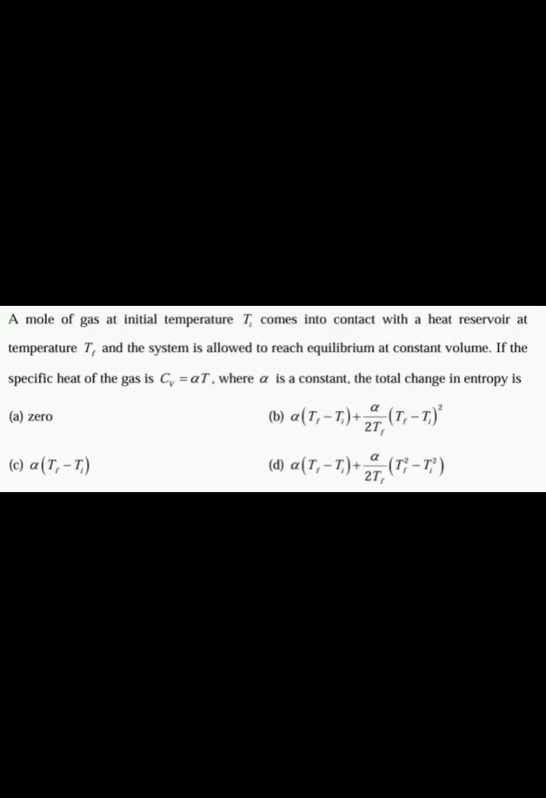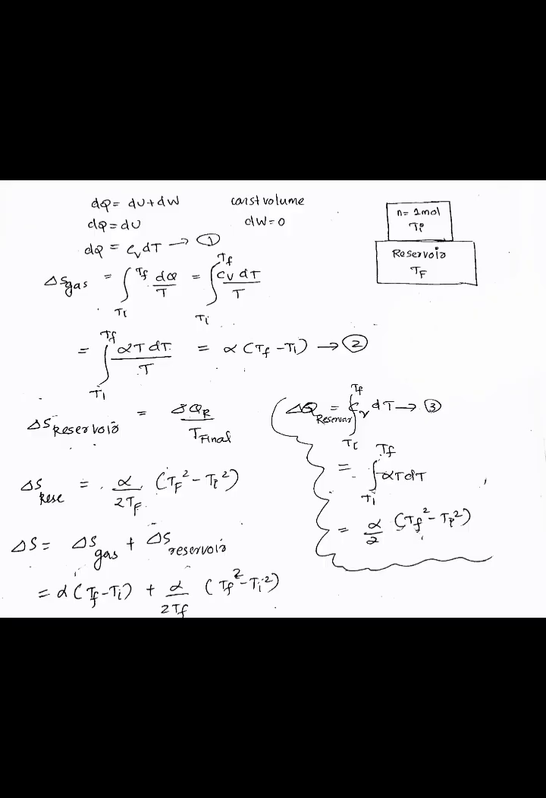The next question is: a mole of gas at initial temperature Ti comes in contact with a reservoir of temperature Tf, and the system is allowed to reach equilibrium at constant volume. If the specific heat of the gas is Cv equal to alpha T, where alpha is a constant, then the total change in the entropy is dash. So here dQ is equal to dU plus PdV, and it is given that it is at constant volume, that is PdV is equal to 0. That is dQ is equal to dU. dQ is equal to Cv dT. This is equation number 1.